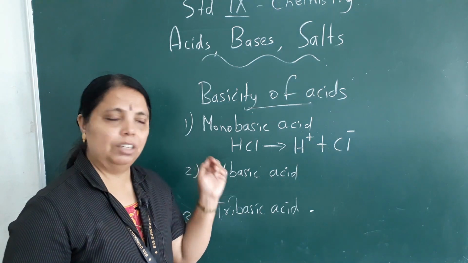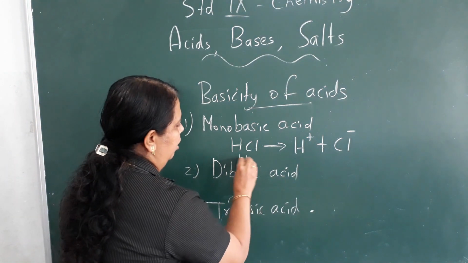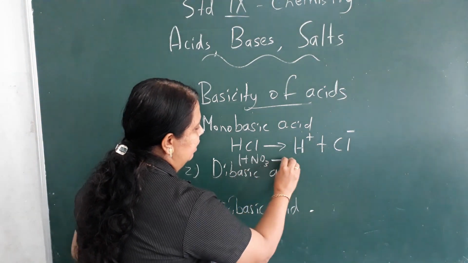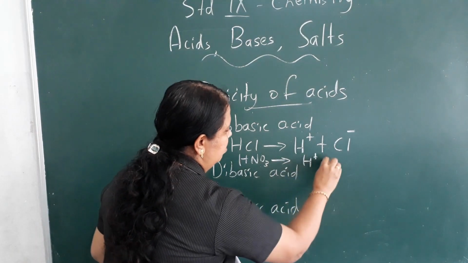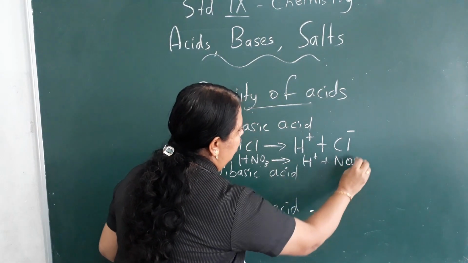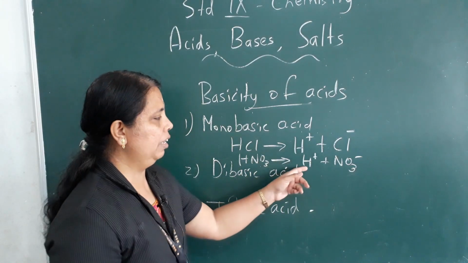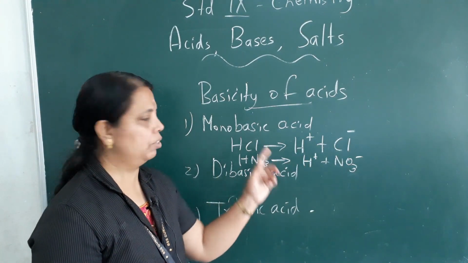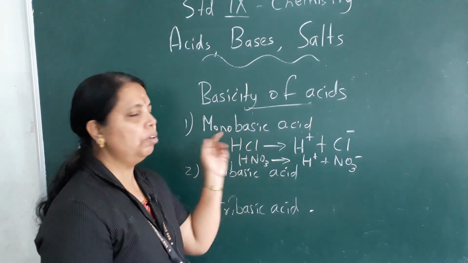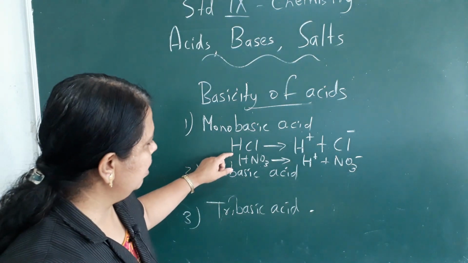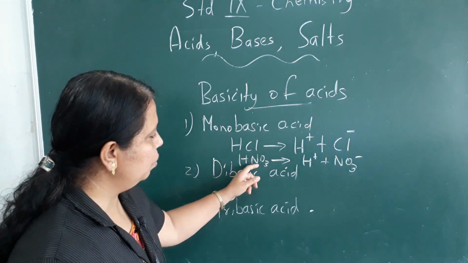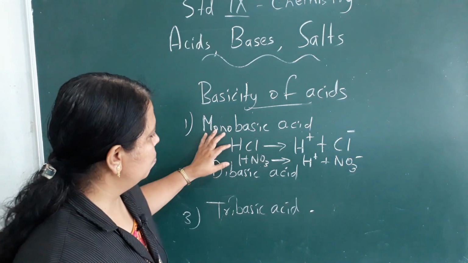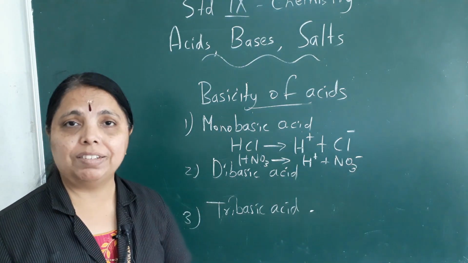Clear? Now again, one more, HNO3. When it gets ionized, we get H plus and NO3 minus. Again, one hydrogen ion is given out. So nitric acid is also monobasic. So HCl gives one H plus, HNO3 also gives one H plus. So both these acids are monobasic acid.